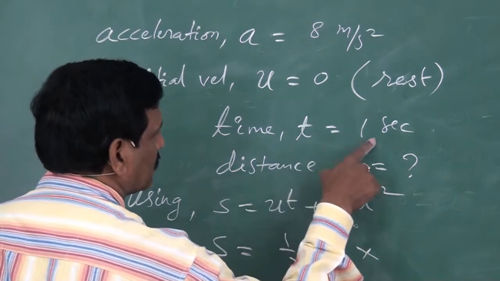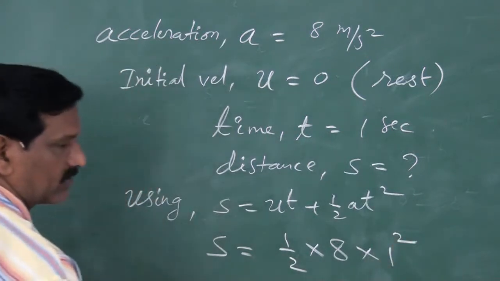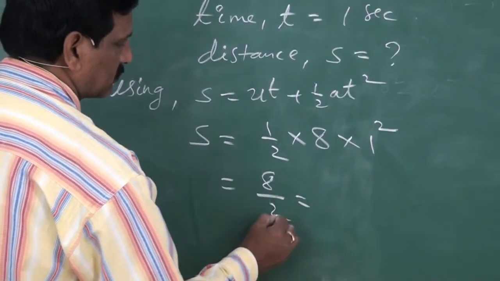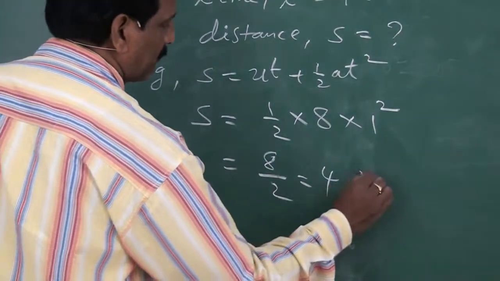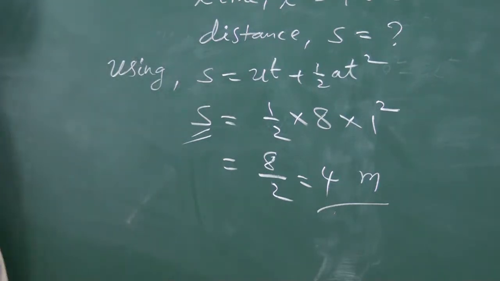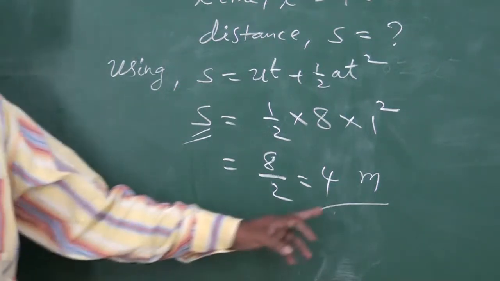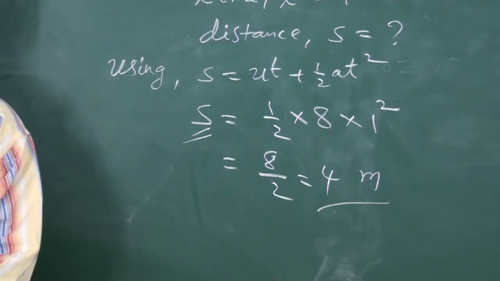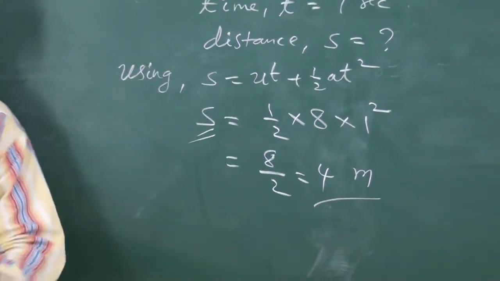What is time here? 1 second. So 1 square. Then 8 by 2, 2 fours, 4 meter, because this is displacement. Unit is meter. So S is equal to 4 meter. So distance covered in 1 second is 4 meter.